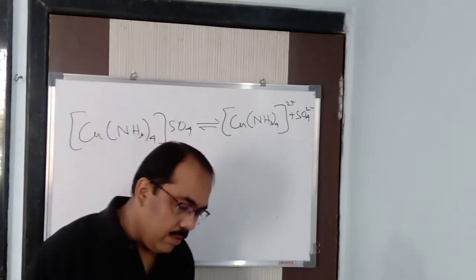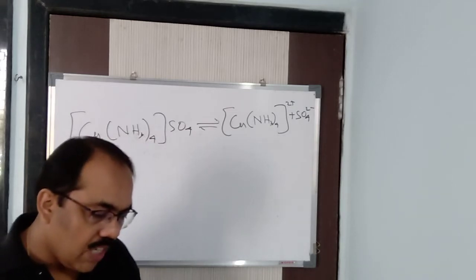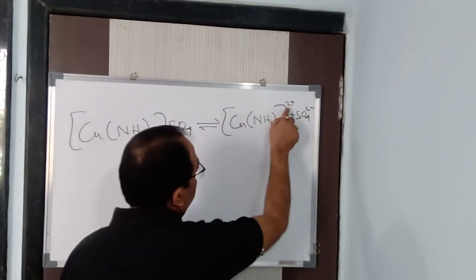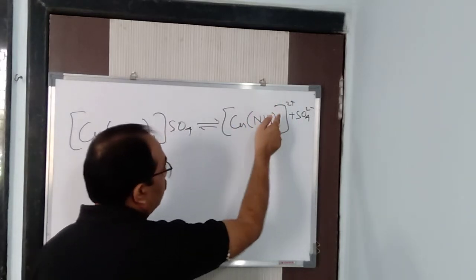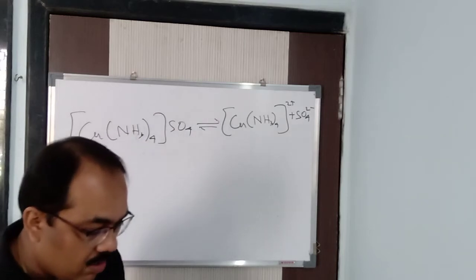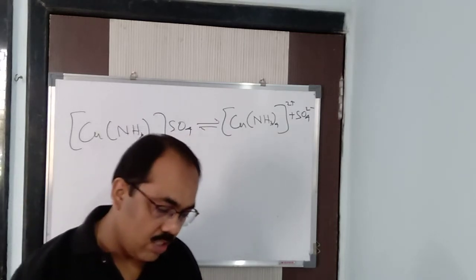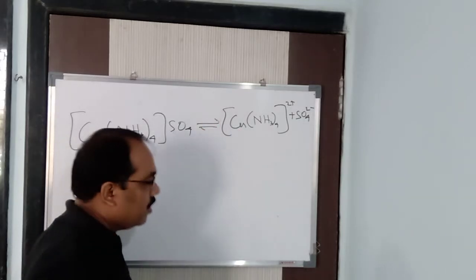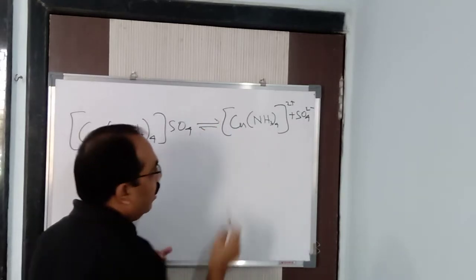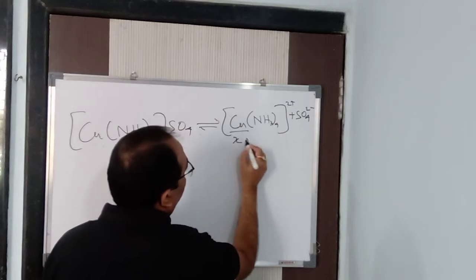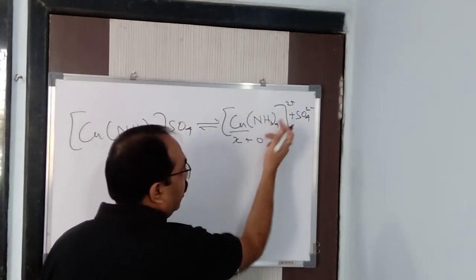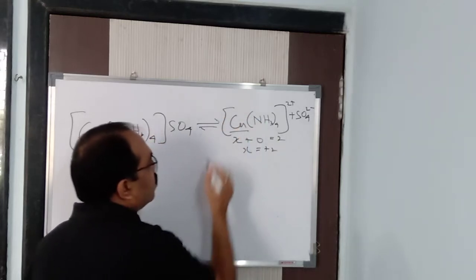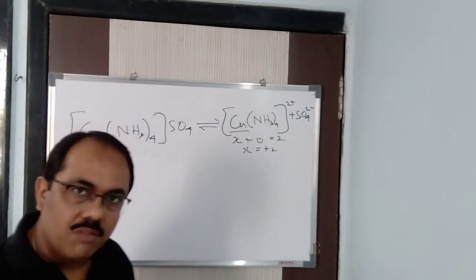Now, the net charge carried by the complex ion is called the charge number. The net charge carried here is 2 plus. The charge number here is 2 plus. That is called the charge number of the complex ion, the net charge which is being carried. And the oxidation number of the central metal atom, you generally find out. In this case, how will you find it? You take it as X, ammonia is 0, a neutral ligand, so X is equal to 2 plus. So the oxidation number of copper is plus 2. In this way, you find the oxidation number.